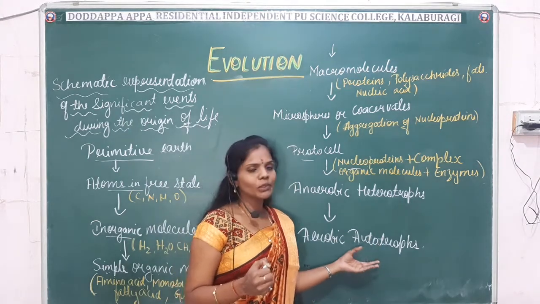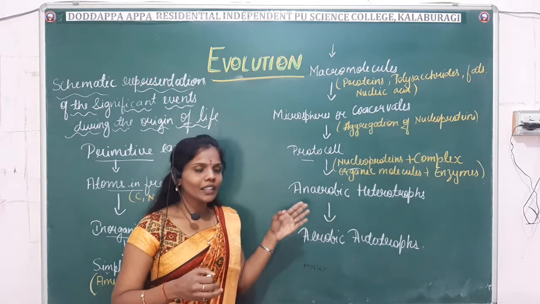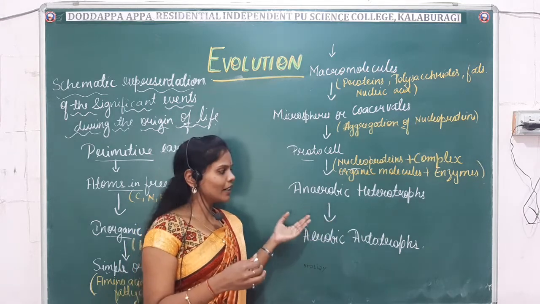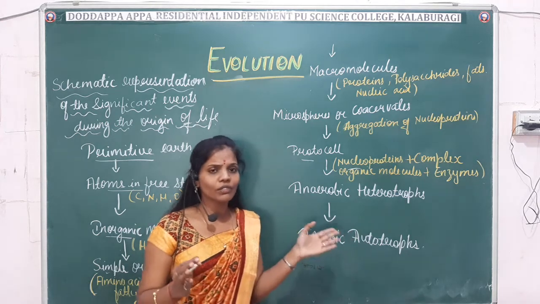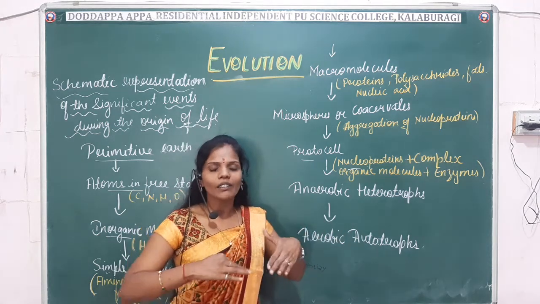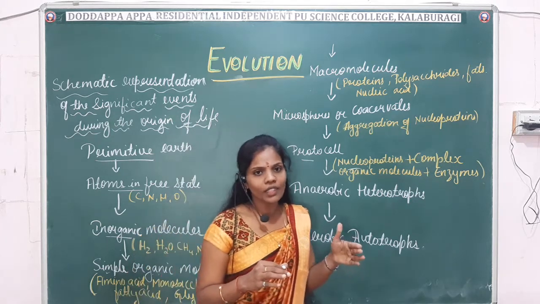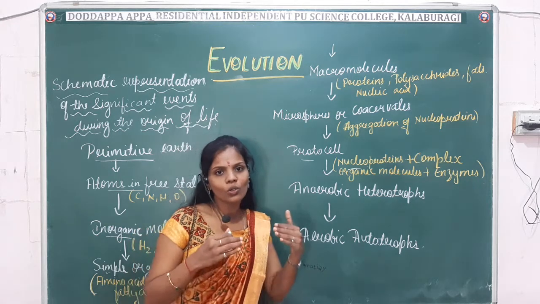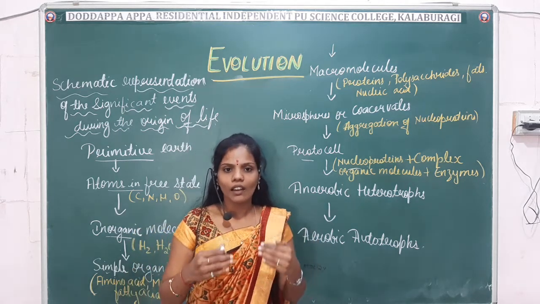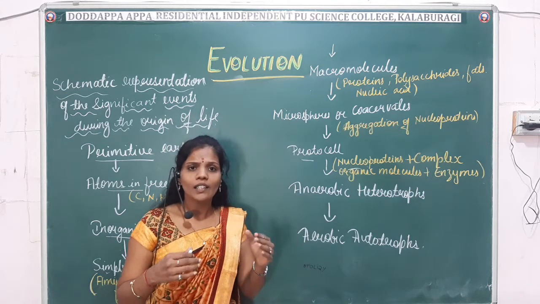So after the formation of these autotrophs, it resulted in the conversion of the reducing atmosphere into the oxidizing atmosphere. After the conversion to the oxidizing atmosphere, our environment completely became stable for the existence of life, right? After this stabilization, life slowly began to form on the earth from the cell. Completely, life has begun from the cell.